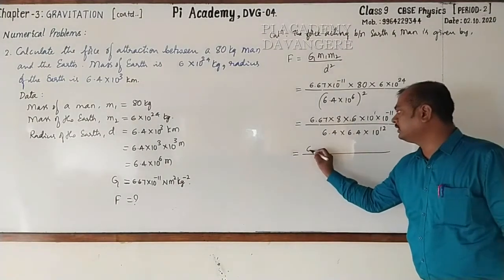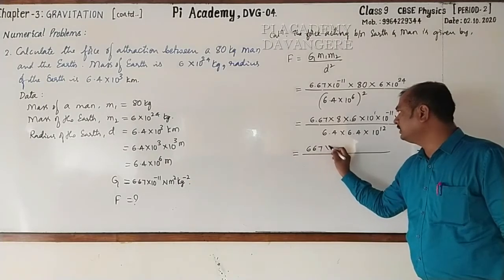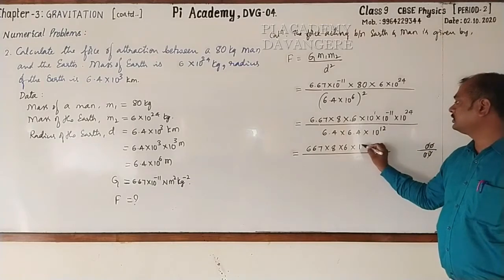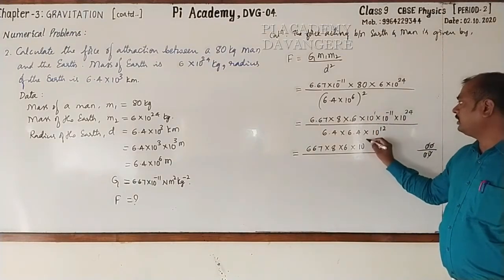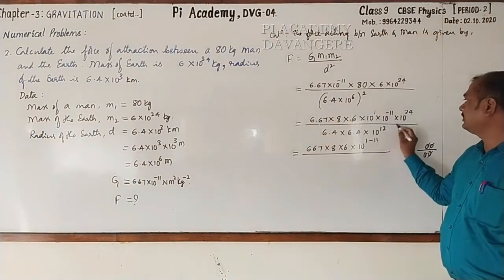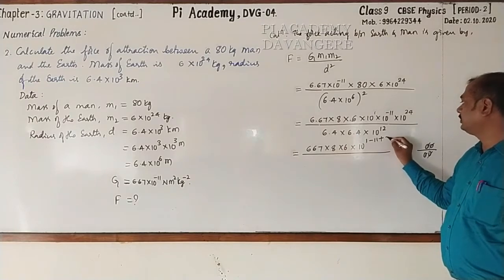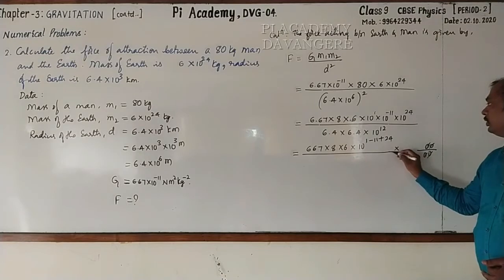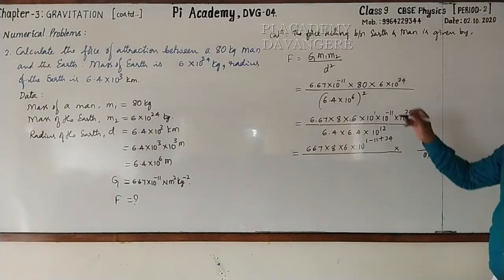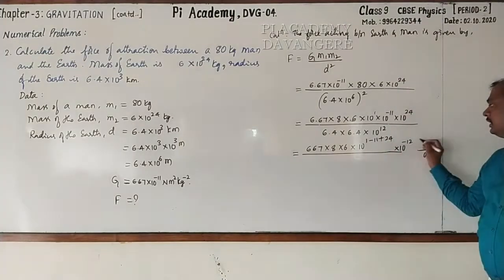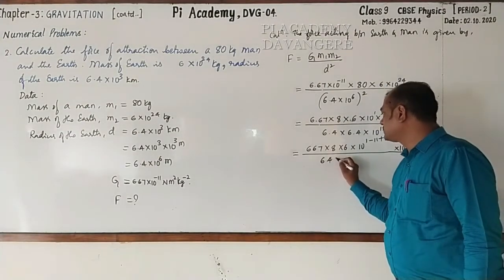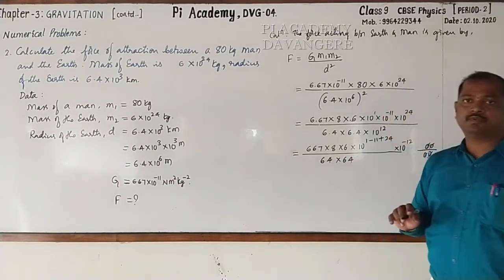Now we can write 667 into 8 into 6 into 10 raised to the power minus 11 plus 24 according to the law of exponents, into, take 10 raised to the power 12 to the numerator, it becomes minus 12. Followed? Then divided by 64 into 64.